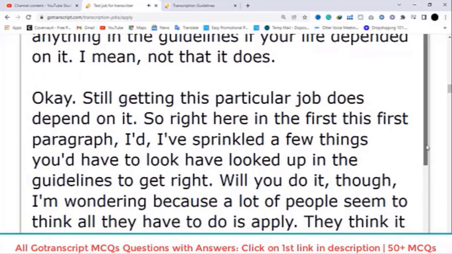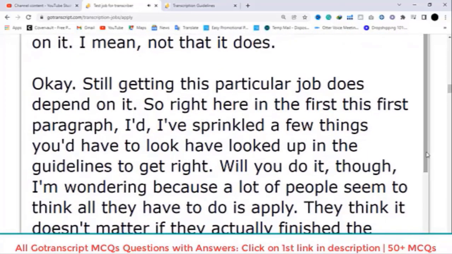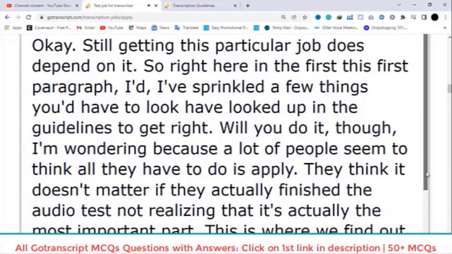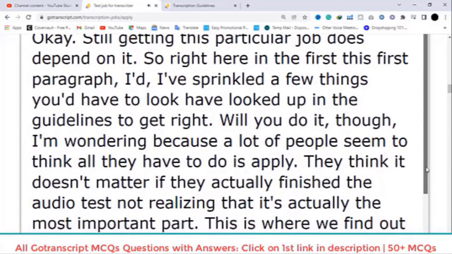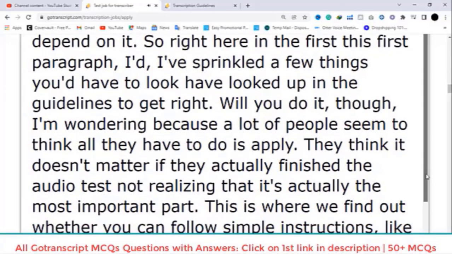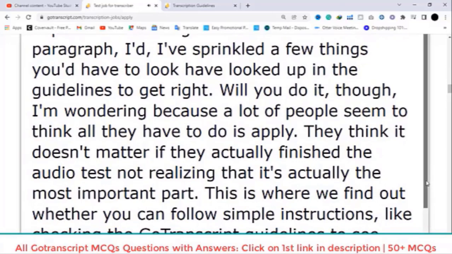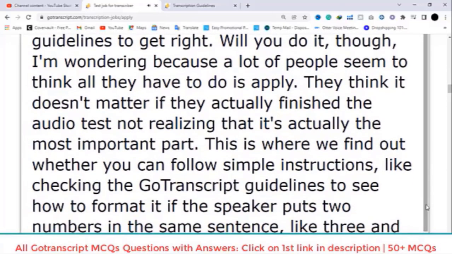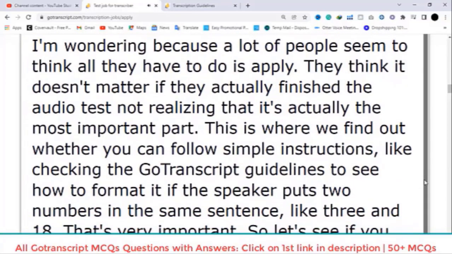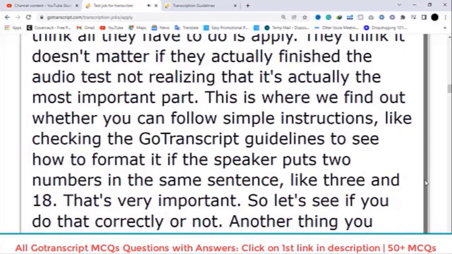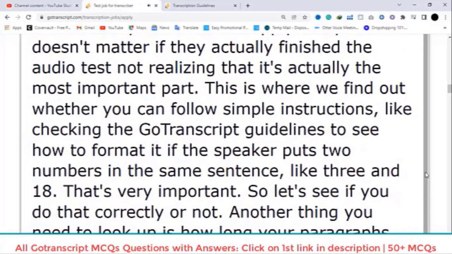I'm wondering, because a lot of people seem to think all they have to do is apply. They think it doesn't matter if they actually finish the audio test, not realizing that it's actually the most important part. This is where we find out whether you can follow simple instructions, like check in the Go Transcript guidelines to see how to format it if the speaker puts 2 numbers in the same sentence, like 3 and 18.